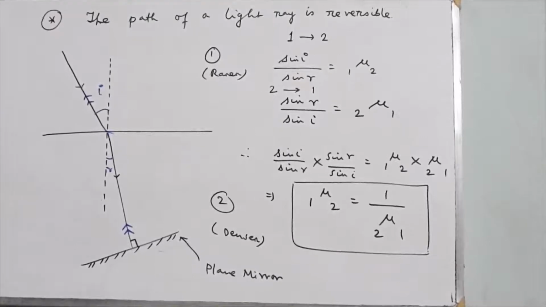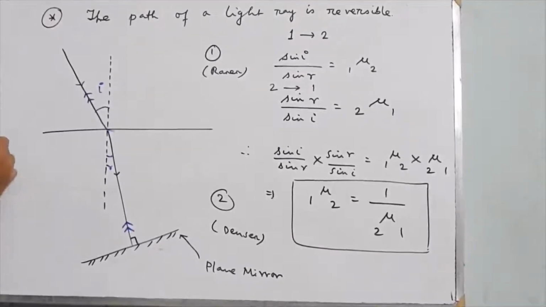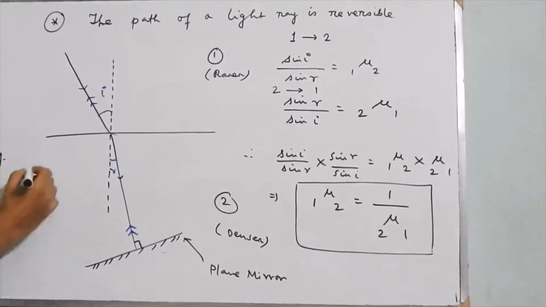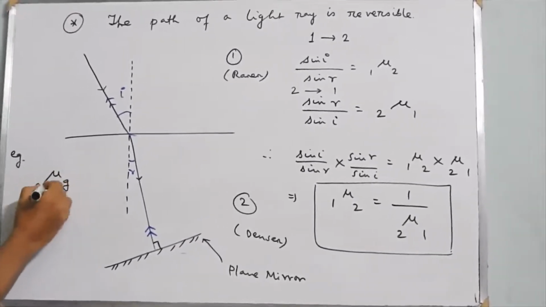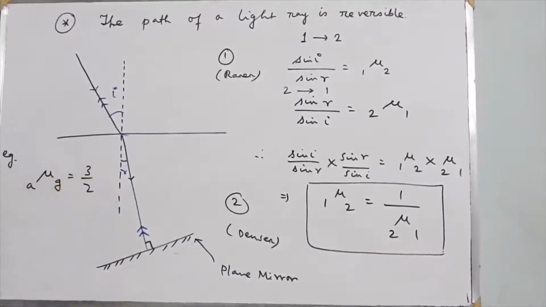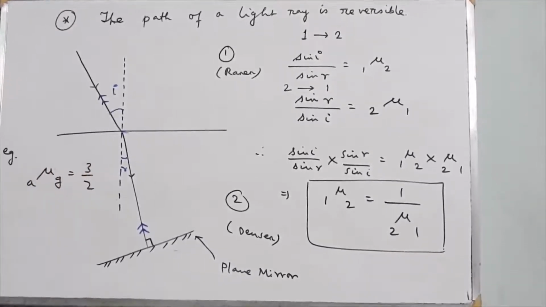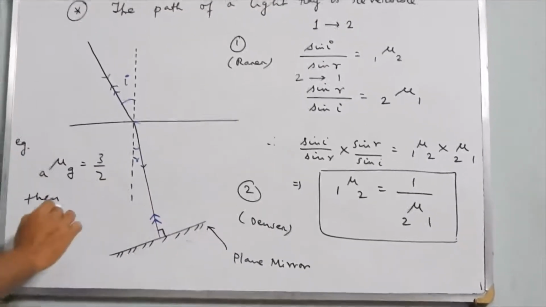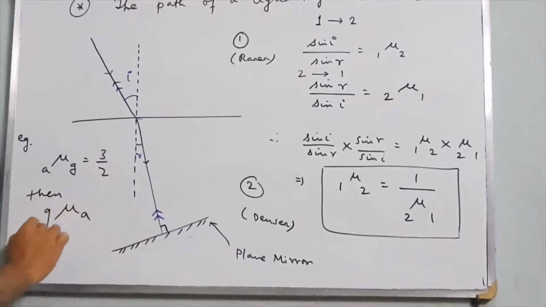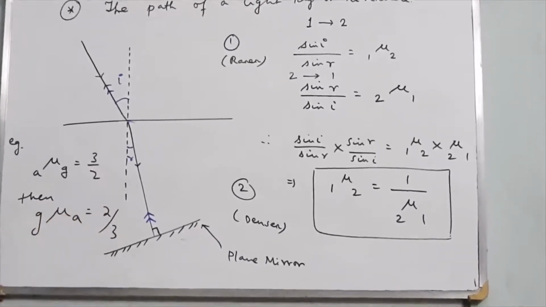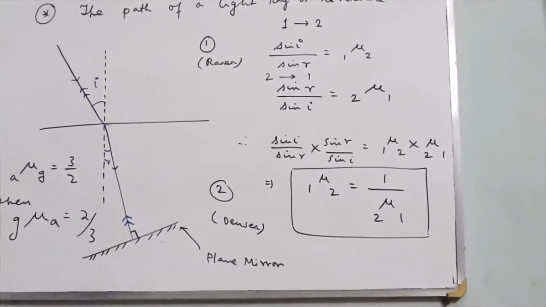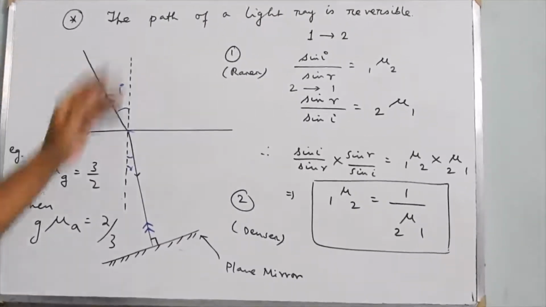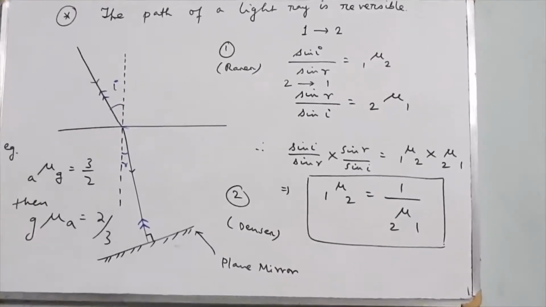Now, for example, suppose refractive index of glass with respect to air is 3 by 2, then by this principle of reversibility, refractive index of air with respect to glass will be 2 by 3. They are reciprocal of each other. So this is a very important observation and it says that the path of a light ray is reversible.